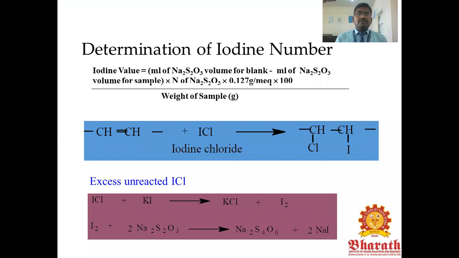The unsaturated fatty acid reacts with iodine chloride to give the single bond of fatty acids. The excess of unreacted iodine chloride reacts with potassium iodide to form KCl plus iodine. The iodine is reacted with sodium thiosulfate to form sodium tetrathionate plus sodium iodide.